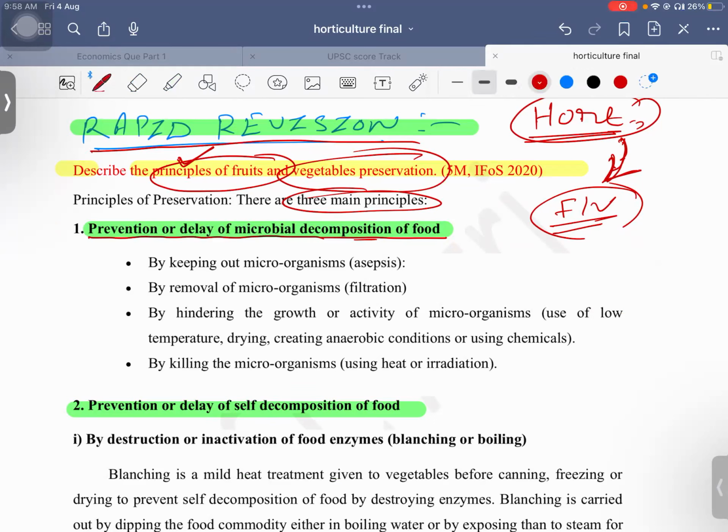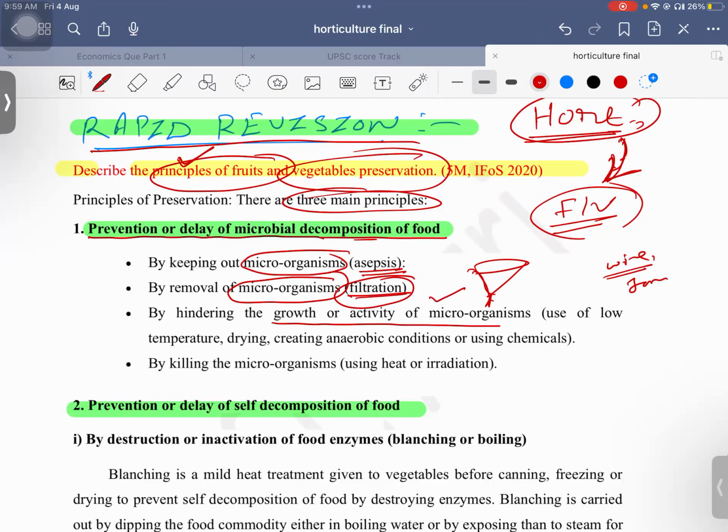So what happens is how we need it is preserved and what are the techniques is by keeping out of microorganisms. Okay, that is called asepsis. And removal of microorganisms. That is through filtration, like when you filter some things. Okay, when you're preparing the different items, like maybe in your labs you would have prepared like wine making. Okay, or jam making, jelly. So we all do these processes so that we prevent the microorganisms by hindering the growth and activity of microorganisms. Okay, like temperature, drying, all these things we should use.